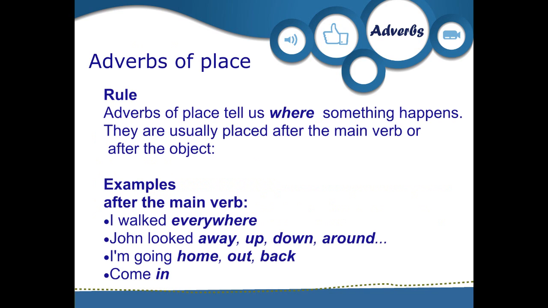Adverb of place. Rule: an adverb of place tells you where something happened. They are usually placed after the main verb or after the object. Examples, after the main verb: I walk everywhere. Look away, up, down, around. I'm going home, out, back.